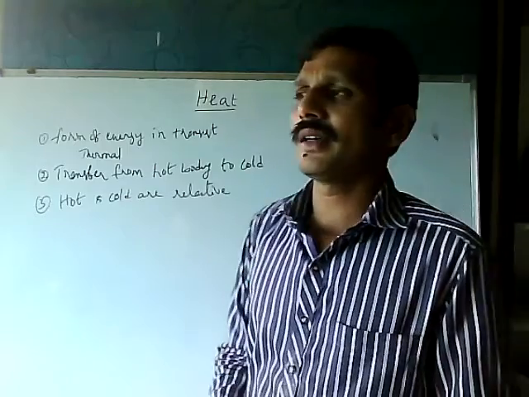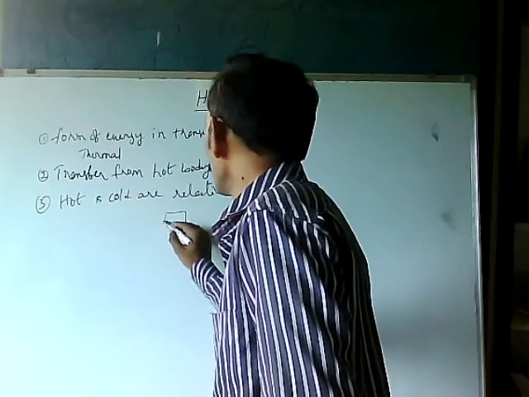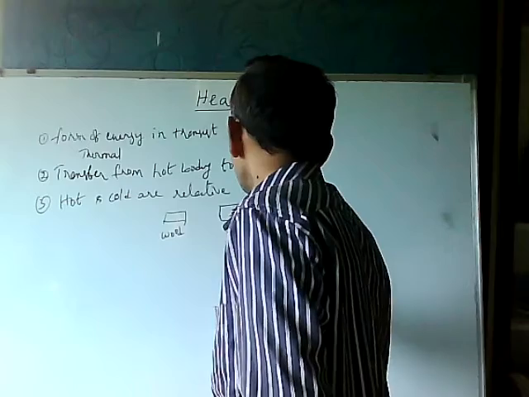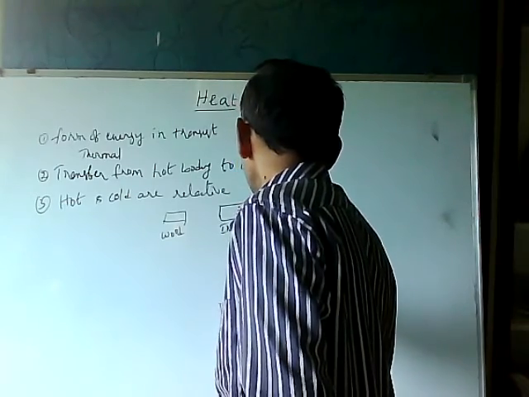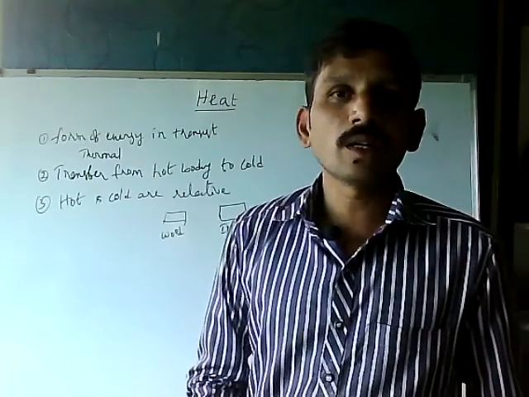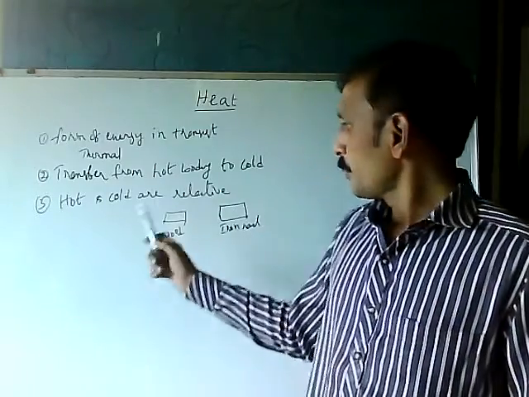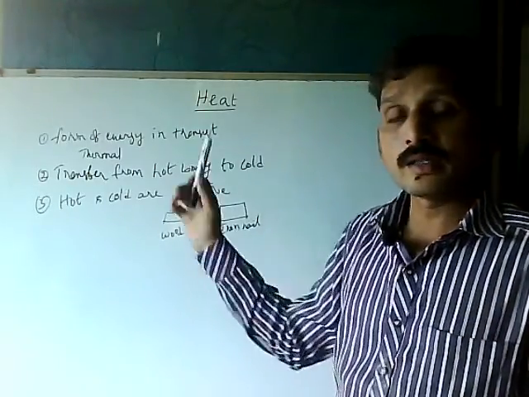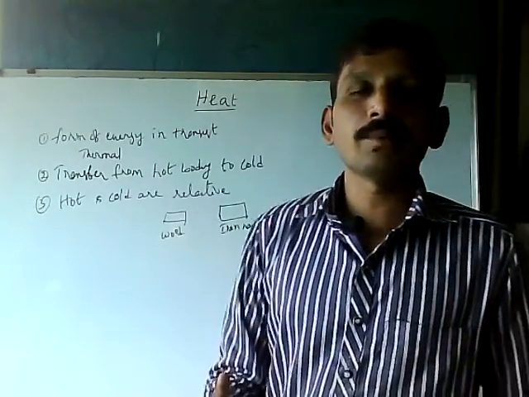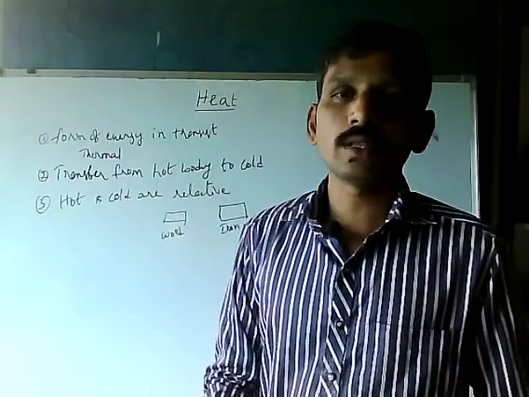Let us take an example, an activity. We are taking a wood piece and an iron nail. Both of them have the same mass and same size. Both of them are kept in the fridge for 15 minutes. After 15 minutes, we take them out. The same person touches the wood and iron piece simultaneously with their hands.